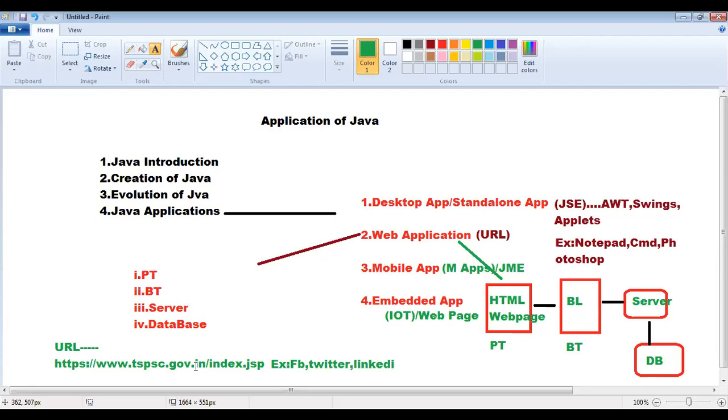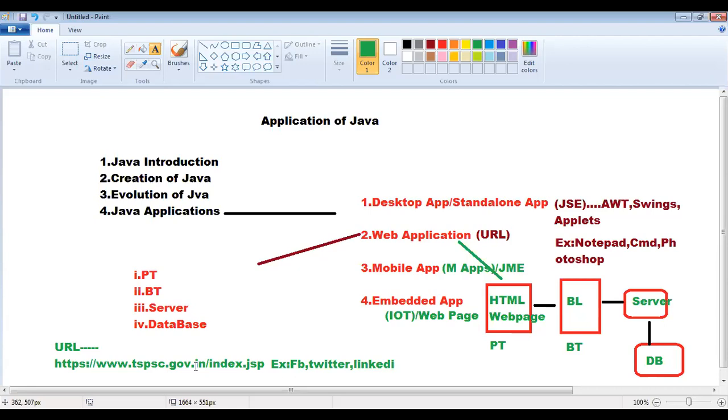The third thing, mobile applications. Whenever we are going to develop any kind of Android application, it can be developed with the help of Java Mobile Edition. That is also a core part of Java. Android is one of the families of Java, so we can develop mobile applications with it.